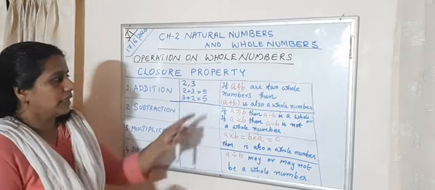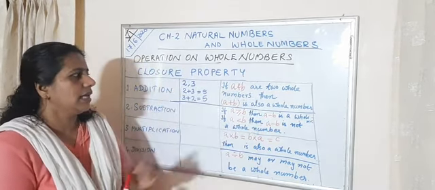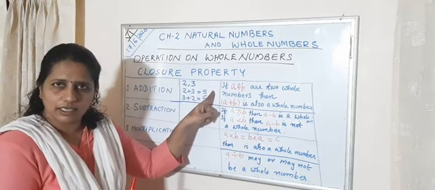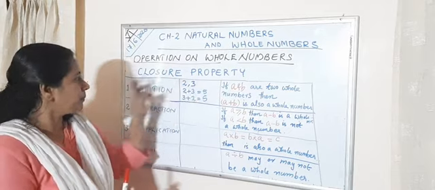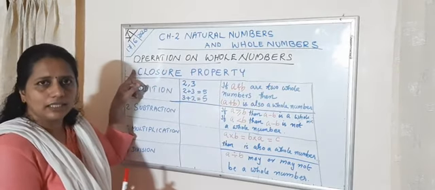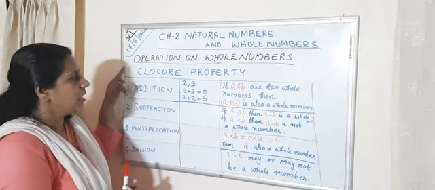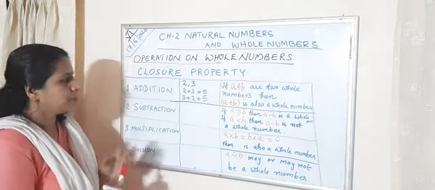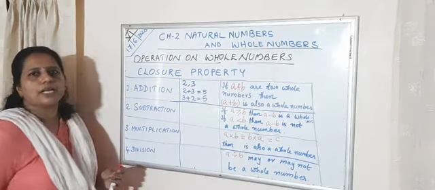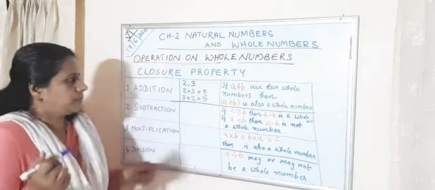That is, if A and B are two whole numbers, then A plus B is also a whole number. So we can say addition is closed, or otherwise we can say addition satisfies the closure property. Clear? The next one is subtraction. You take the same example and do it.